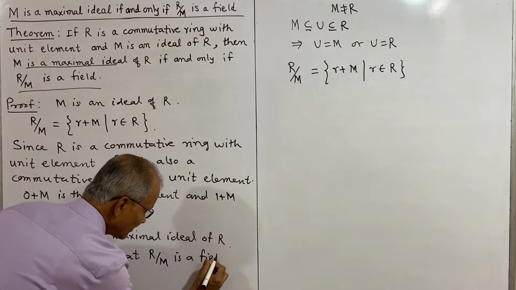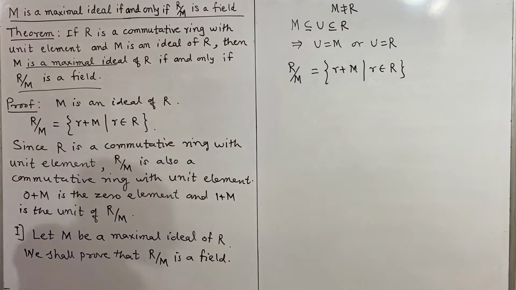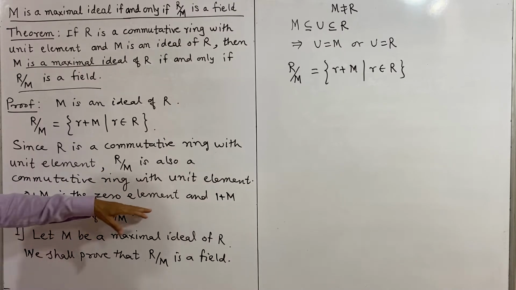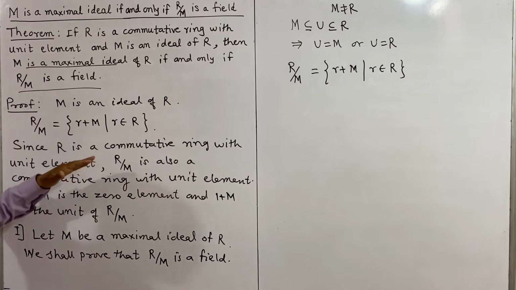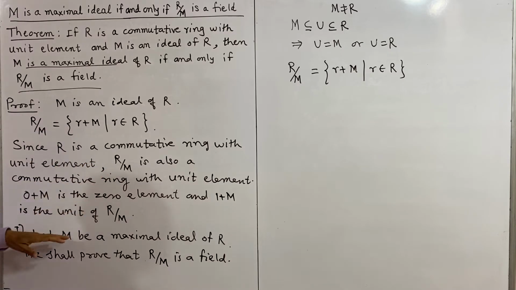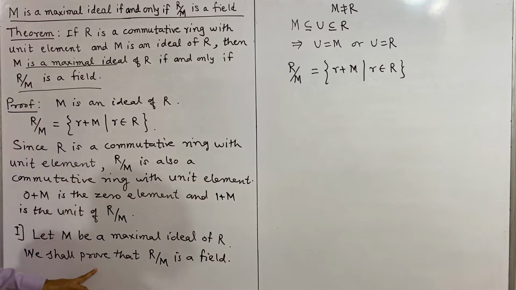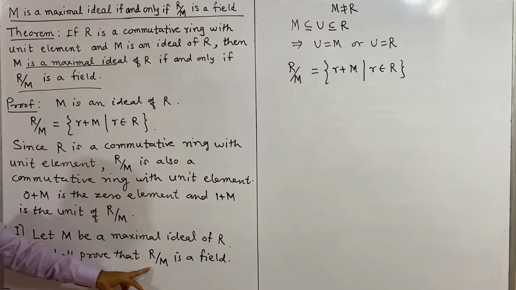Now when will R by M be a field? Earlier we have stated that R by M is a commutative ring with unit element. We have stated the unit element also, and because R is commutative, R by M is also commutative. So a commutative ring with unit element becomes a field if every non-zero element of it has a multiplicative inverse.